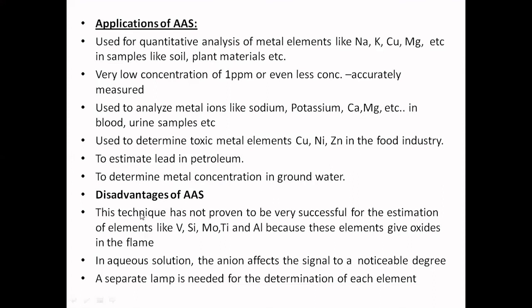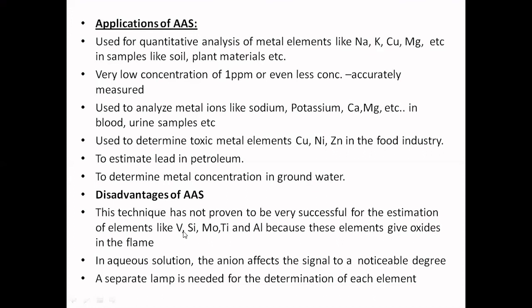Then with these advantages, it also has certain disadvantages. Let us see what these are. This technique has not proven to be successful for the estimation of elements like vanadium, silicon, molybdenum, titanium, and aluminum. Why? Because when you dissolve, make the solution, and aspirate it in the form of mist into the flame, what happens?